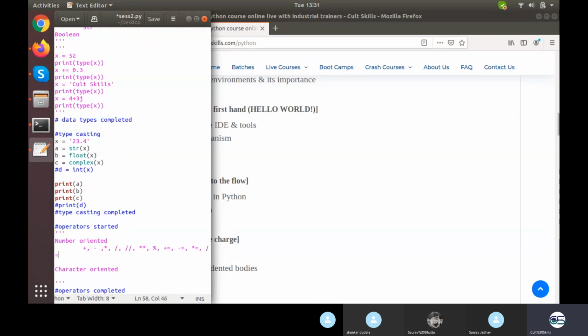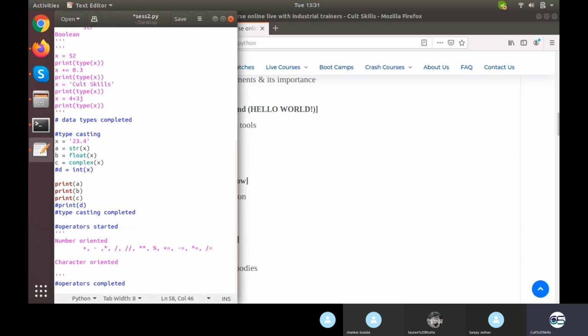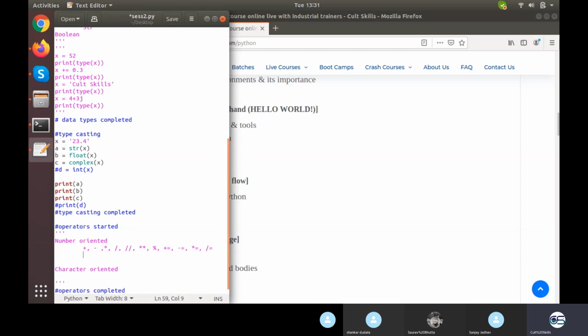Okay, I'll just make it a bit wider. Fine, and on the next line into the relational part we have less than, greater than, less than equals to, greater than equals to, double equal, not equal. So these are the arithmetic operators till this.